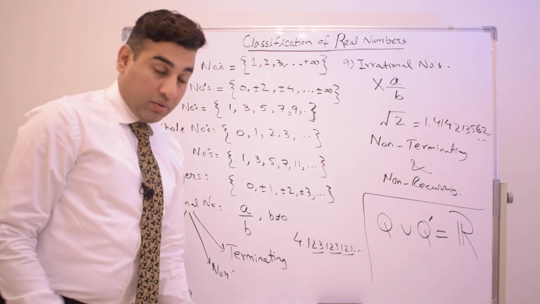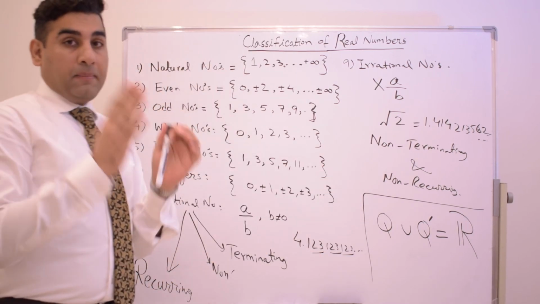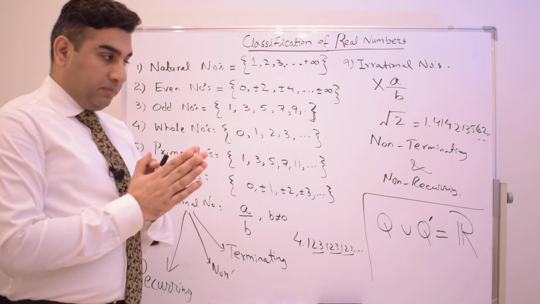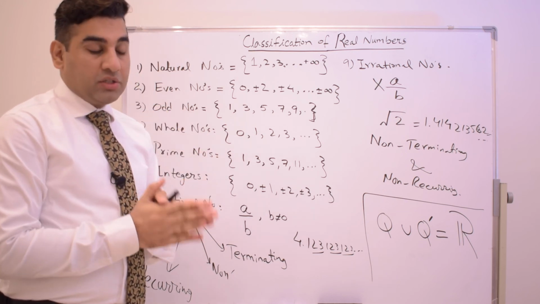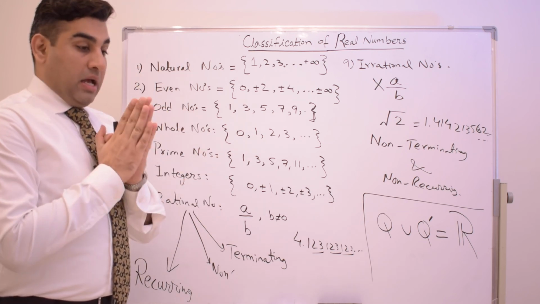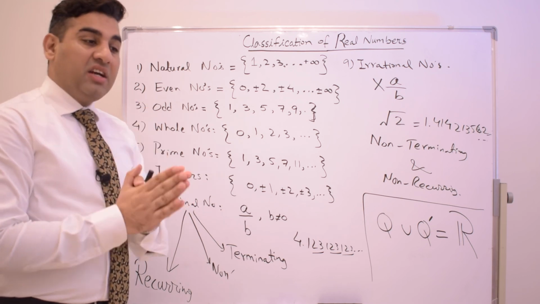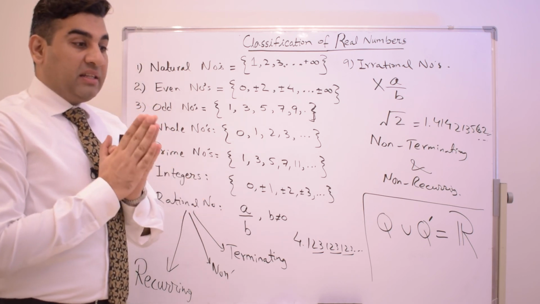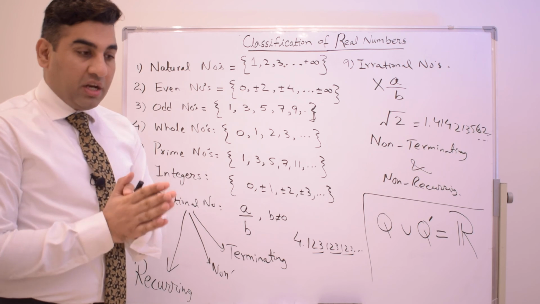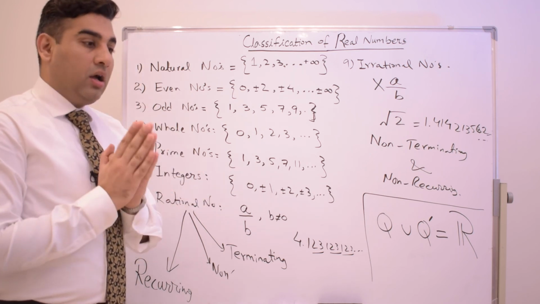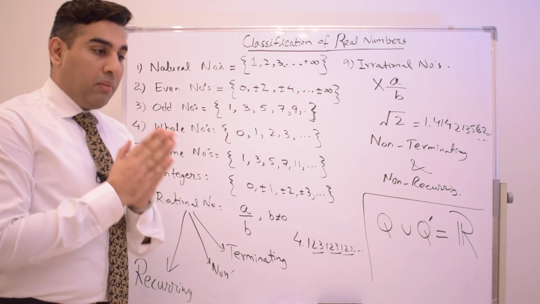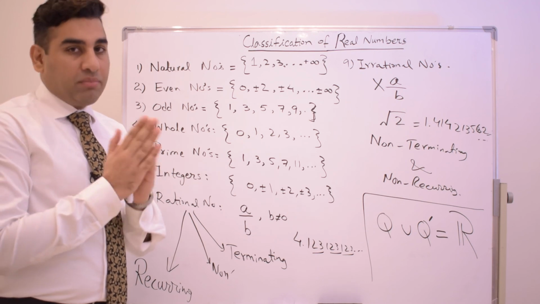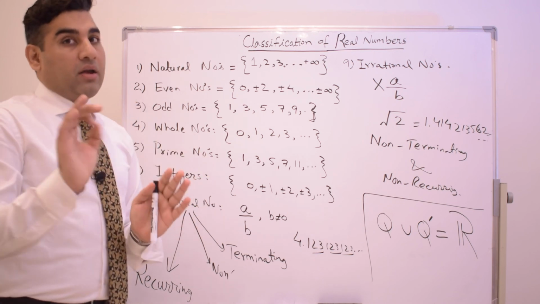R is the symbol for the set of real numbers. So every number, whether it's a decimal, terminating, non-terminating, recurring, non-recurring, fractional, whole, plus, minus, negative, positive, whatever, is a real number.